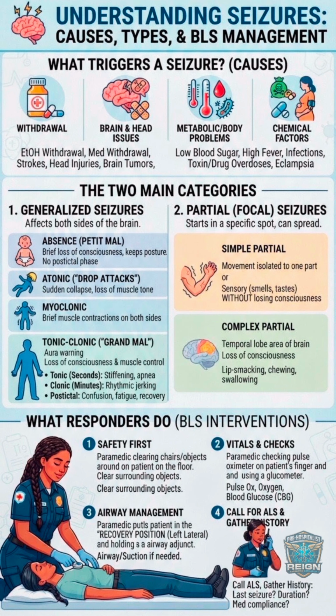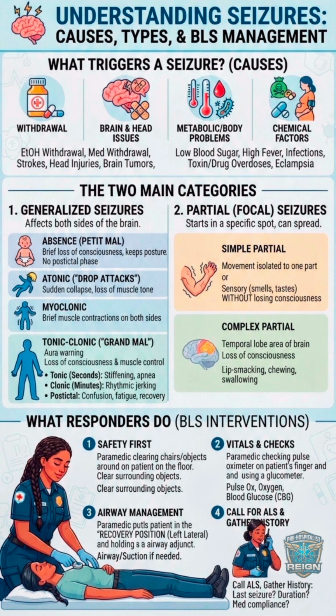What triggers a seizure? Seizures can happen for a bunch of different reasons related to brain stress, medical issues, or chemical imbalances. Common causes include withdrawal, alcohol (ETOH) withdrawal or medication withdrawal; brain and head issues, strokes, head injuries, or brain tumors; metabolic/body problems, low blood sugar (hypoglycemia), high fever, infections, or sepsis; chemical factors, toxin or drug overdoses, or eclampsia, a severe blood pressure condition during pregnancy.